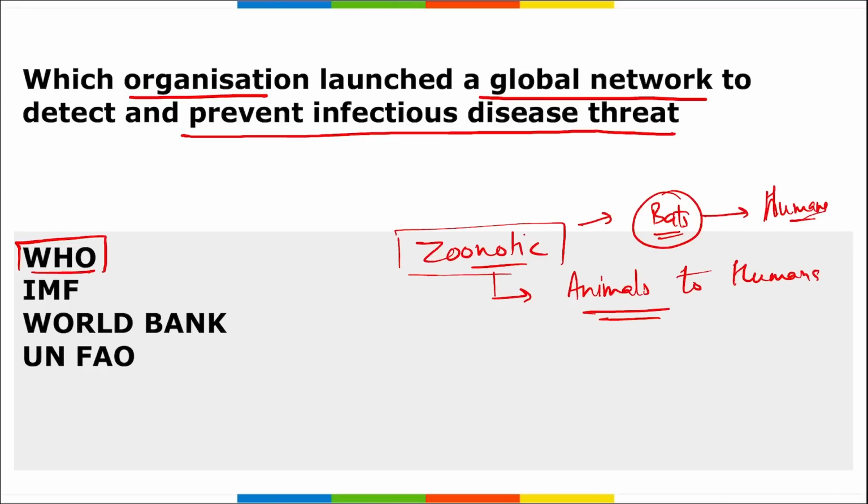They have launched a global network to detect and prevent various infectious diseases. If we can detect those infectious diseases in the initial stage, then vaccines for them can also be developed within the stipulated time.